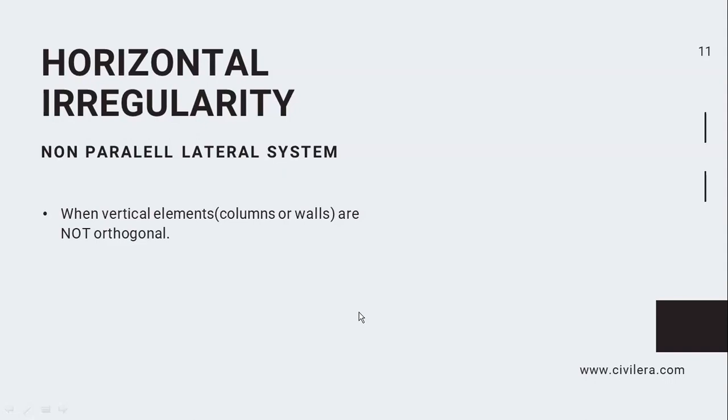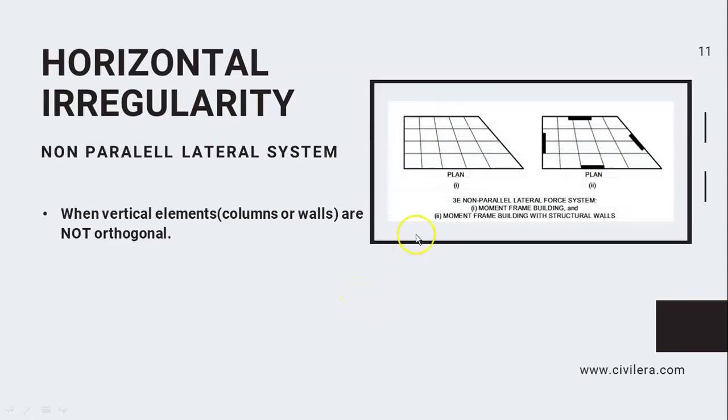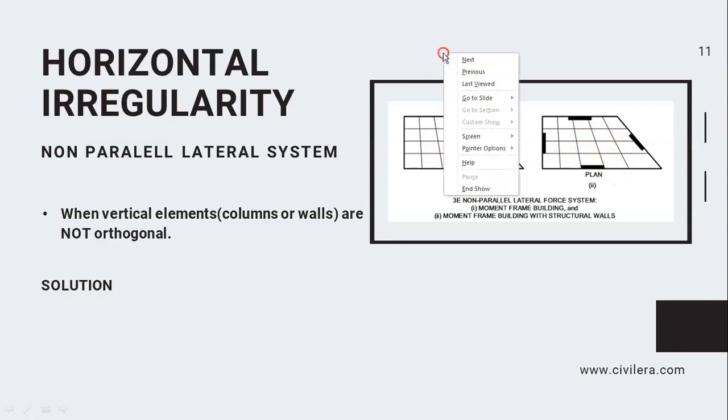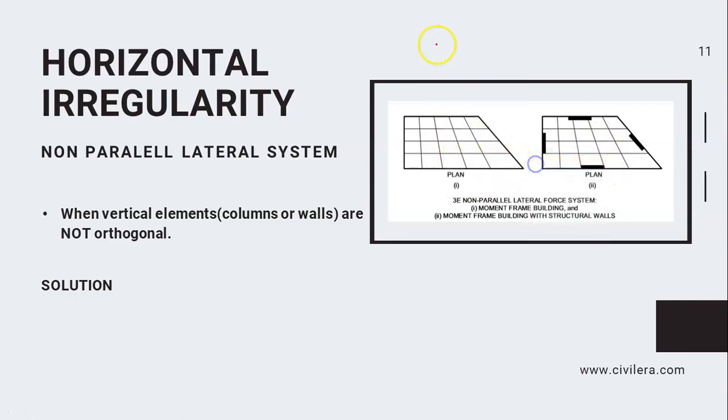Now, non-parallel lateral system. This is when vertical elements, that is columns or walls, are not orthogonal in plan. So here you have a non-orthogonality. Here your shear walls aren't parallel to each other. They are inclined to each other. Not orthogonal means it is not perpendicular to each other. They are inclined in plan. So what do you do when your structural members are inclined in plan like this?